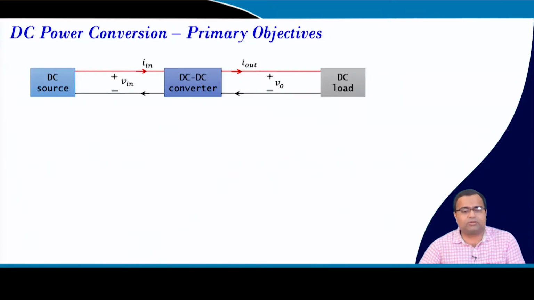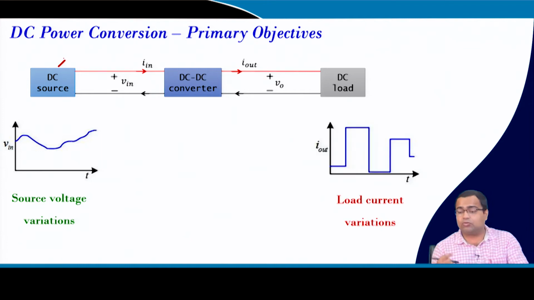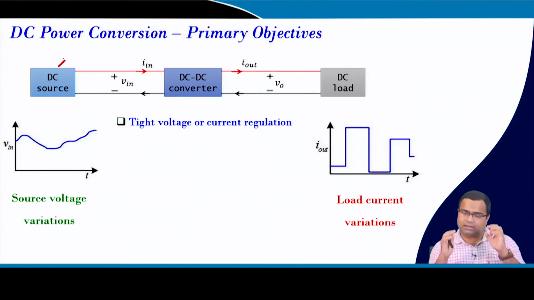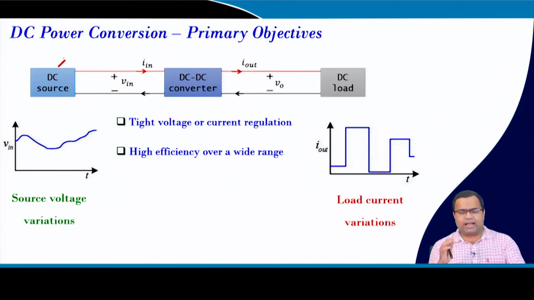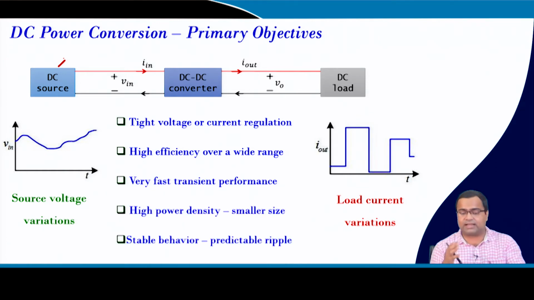Here we are talking about a DC power conversion system, and we have discussed this in lecture number 1, the first lecture. The primary objective: we have a DC source and a DC load, the source voltage can vary, the load current can vary, and we have also discussed dynamic voltage scaling. We need to achieve tight voltage regulation, and in some cases we also need to regulate the current. Then we need high efficiency over a wide range, very fast transient response, high power density and small size, and we also need to ensure stability.